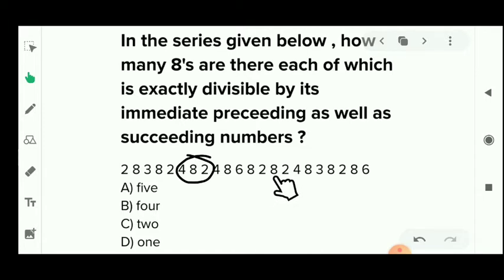Now we can take this one. Before the 8 you can see 2 is here, and after 8 also 2 is here, and 8 is divisible by 2, so we can take this 8 also, so this will be right option. Next 8 is here. After the 8 you can see 3 is here, so we can't take this one also. Before the 8 you can see 3 is here, so we can't take this also, and after the 8 you can see 6 is here, so we can't take this also. So only 2 8s are there which is exactly divisible by its immediate preceding and as well as succeeding numbers. So which option will be right? C option, that is 2.